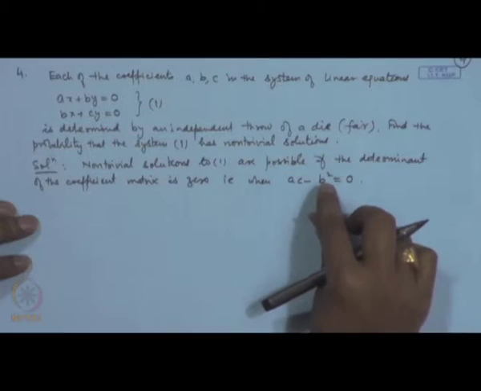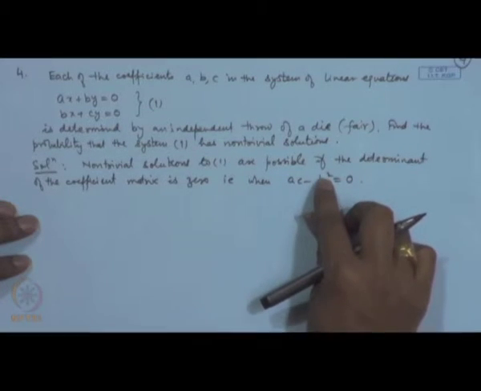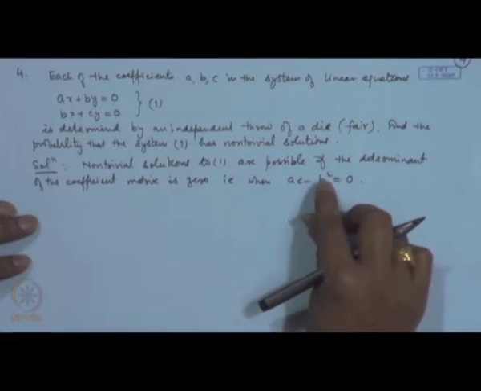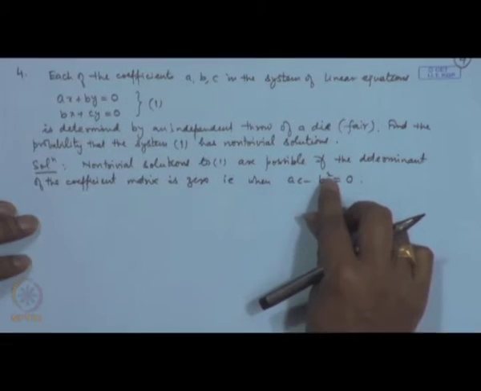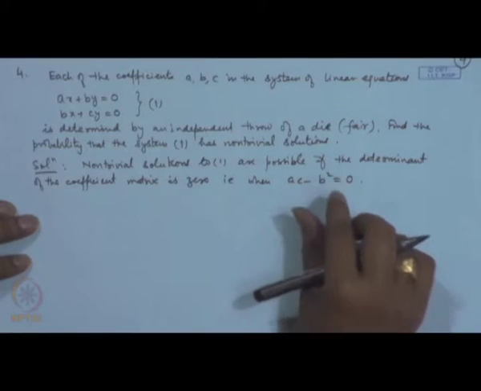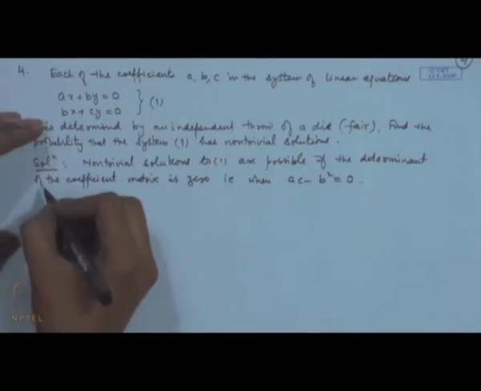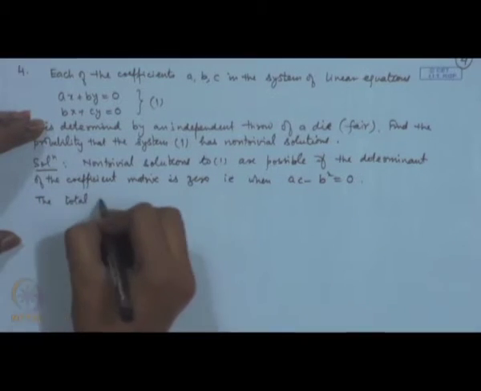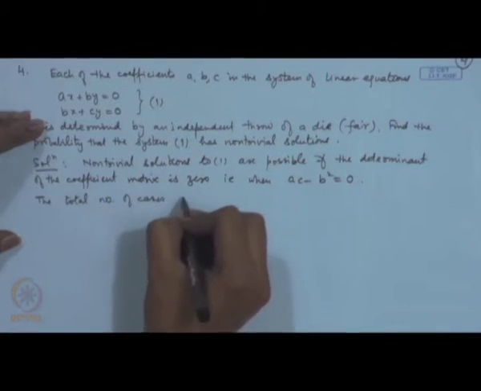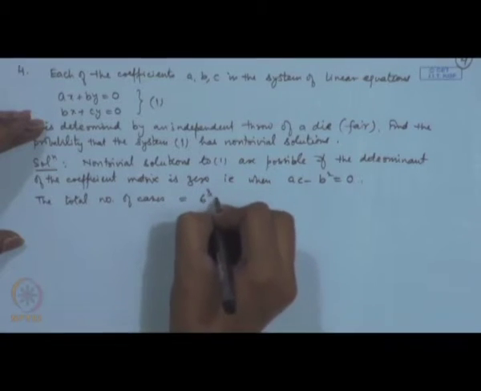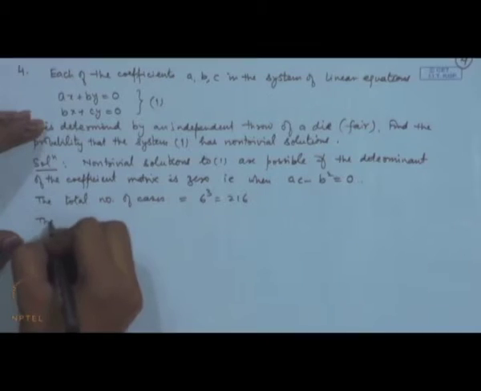Similarly, if we look at, say, for example, B is equal to 3, then B square is equal to 9. Then if A and C are 3, then only AC will be equal to 9. There is no other possibility. And similarly, if we take B is equal to 4, B square is equal to 16, and then you get only possibility that A and C must also be 4. In a similar way, we can check all the possibilities. So, the total number of cases when you throw 3 times a dice, you will have 6 cube, that is 216, and the favorable number of cases